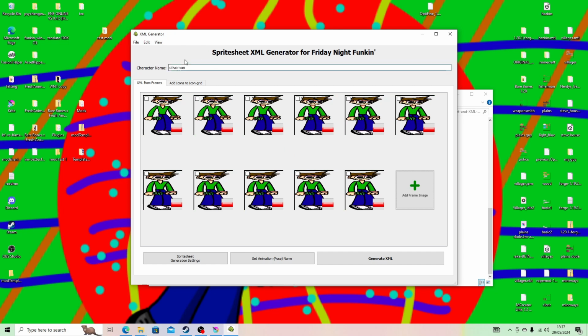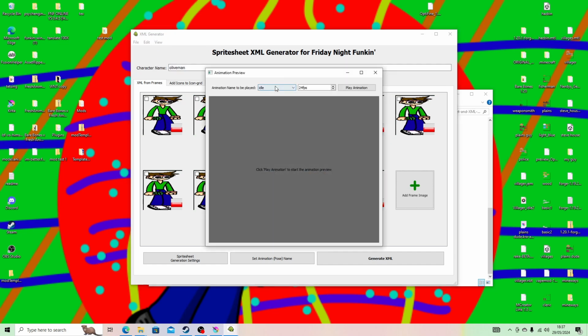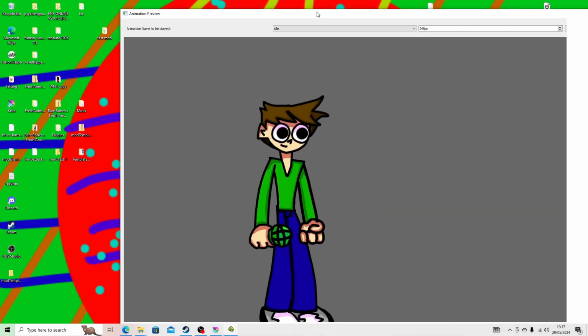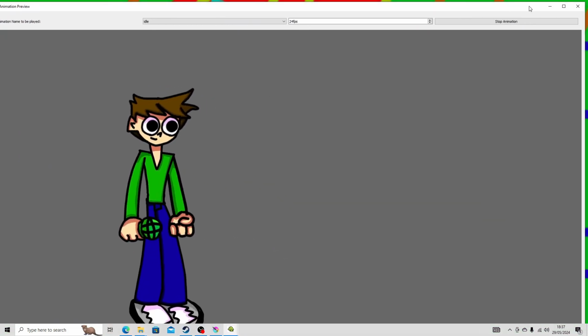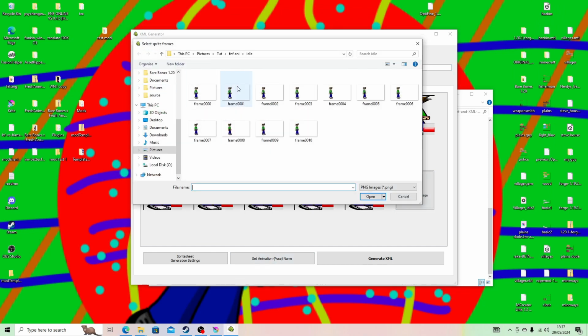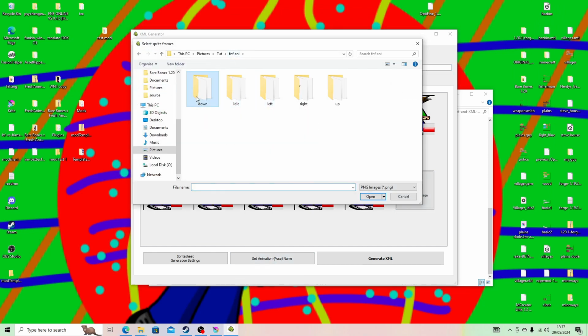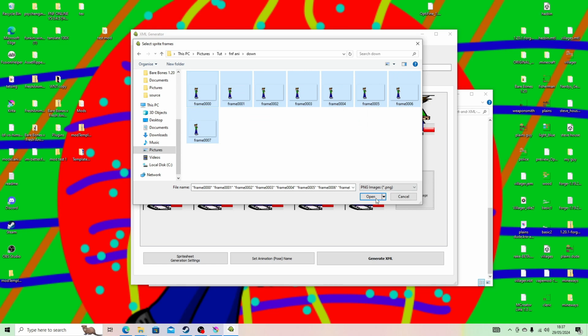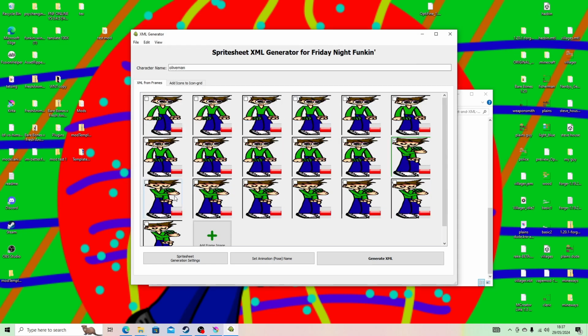We'll just quickly set a name, and now you can also view preview animation, and we can just do idle. Which is good. Now we can add more frames, and we'll just go ahead and do the down pose, because I like to do them in order. Set animation pose name to down.